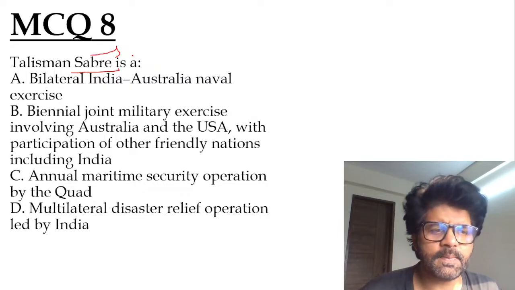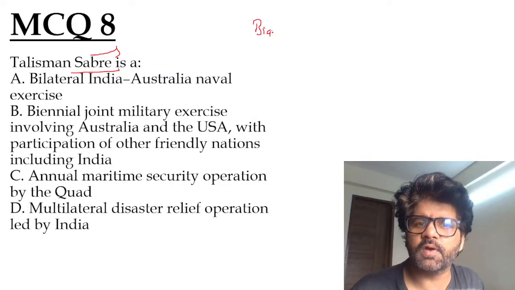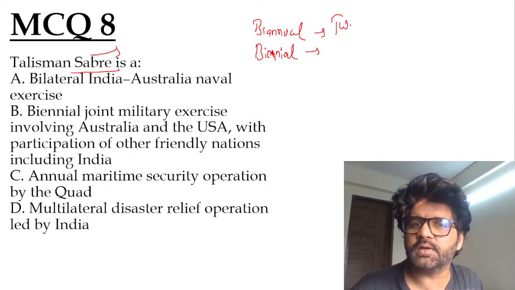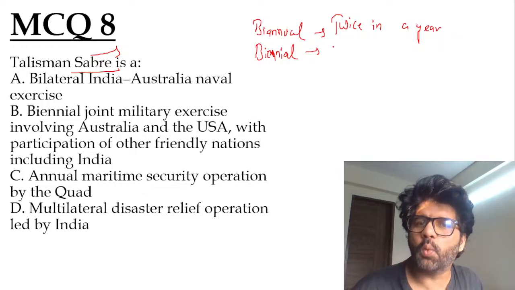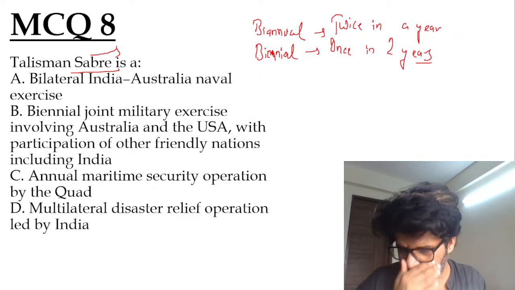What is Talisman Sabre? There are two terms which you have to keep in mind, guys. One is biannual, the other is biennial. They are different, guys. They sound the same, but they're not the same. Biannual means twice in a year, and biennial means once in 2 years. So keep it in mind.